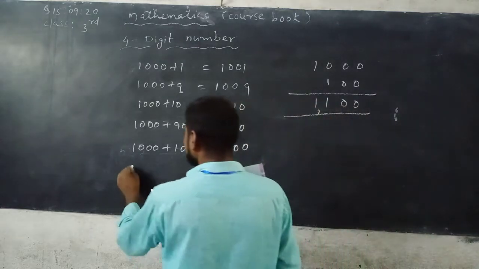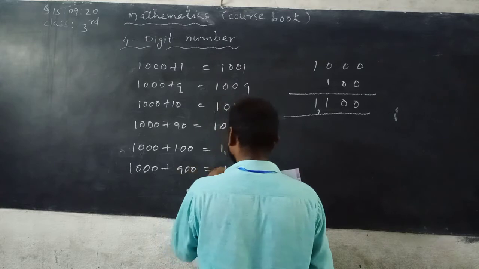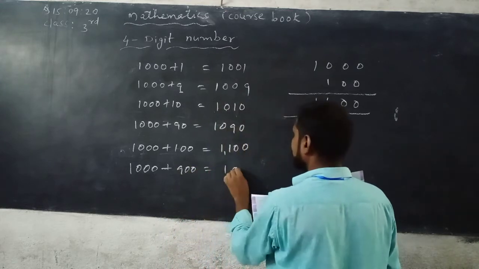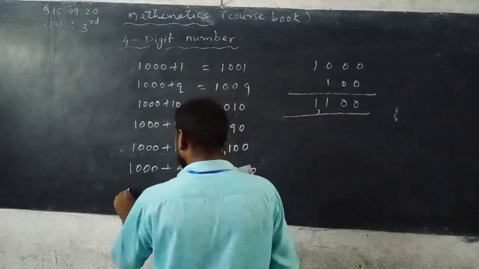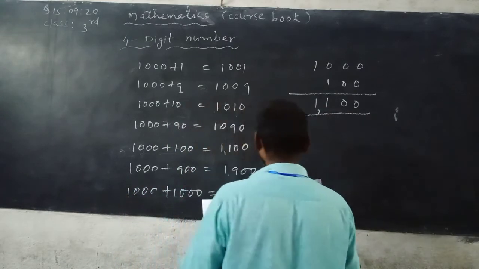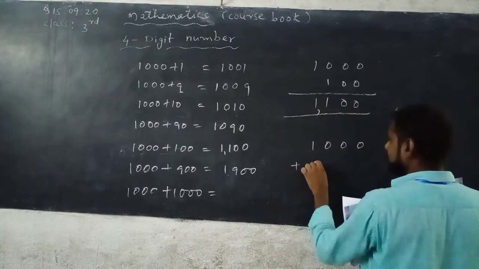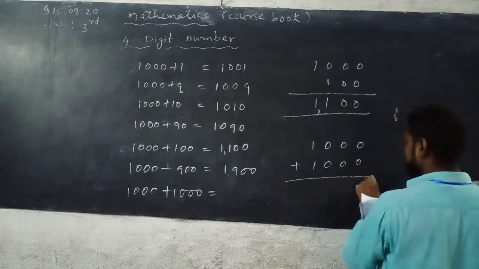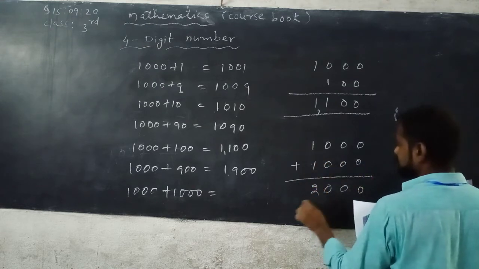Now next, 1000 plus 900. It can be written as 1900. Next, 1000 plus 1000. What do we get? 1 plus 1, 2.